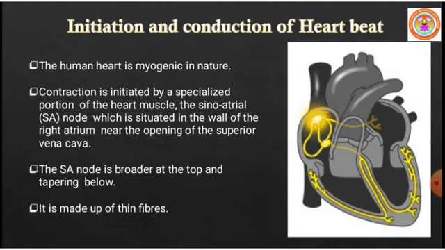The superior vena cava brings deoxygenated blood from the head, neck and other regions. The sinoatrial node is broader at the top and tapering below, and is made up of thin fibers.